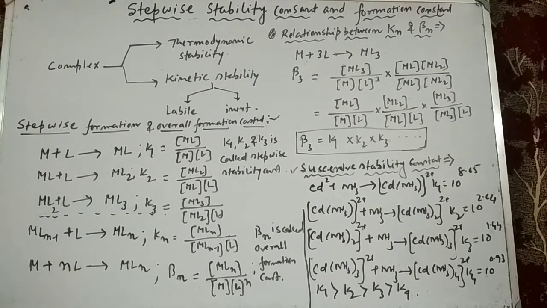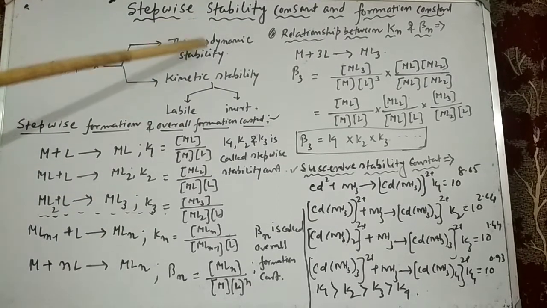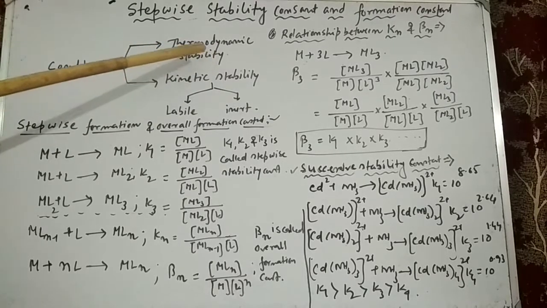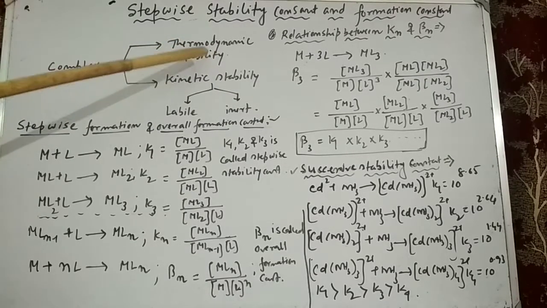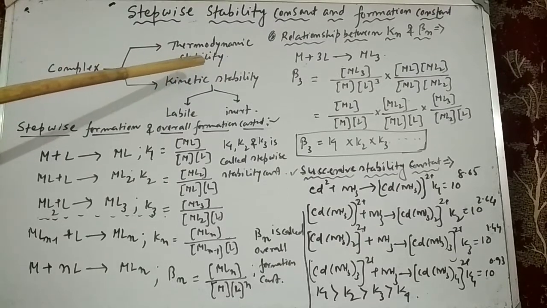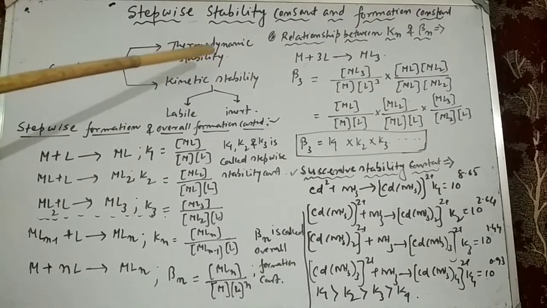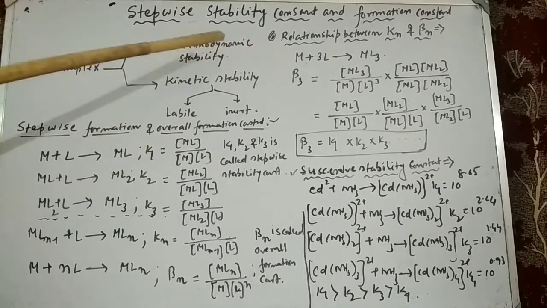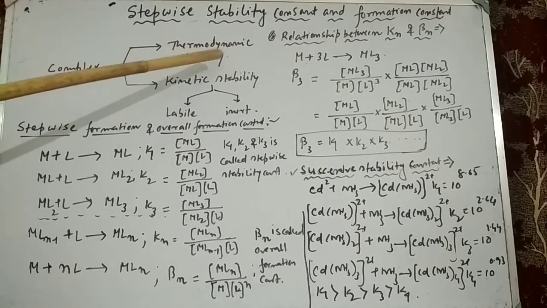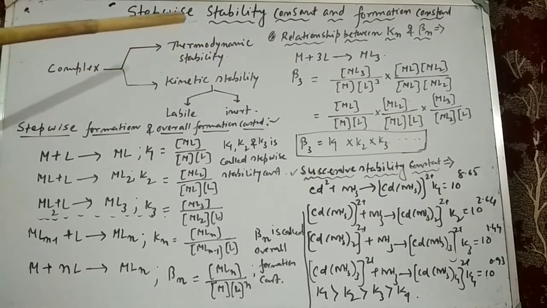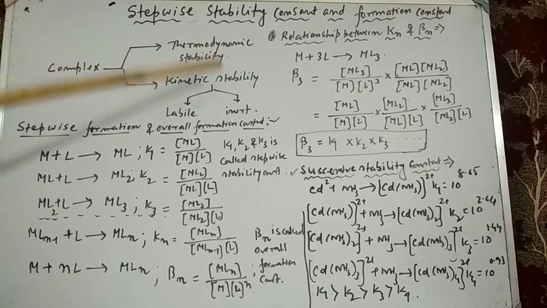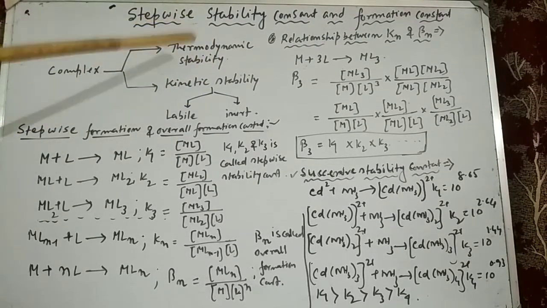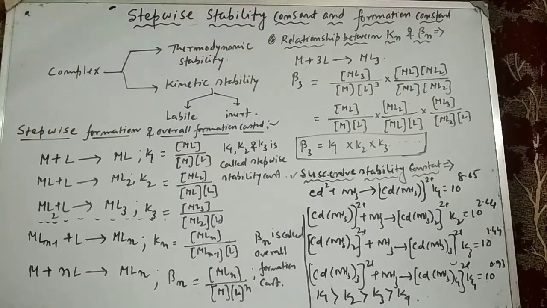First of all, the thermodynamic stability. This is a measure of the extent to which the complex will form or the complex will transform to analogous species, that is, the system reaches equilibrium. So the thermodynamically stable complex has a high formation constant and the thermodynamically less stable complex has a lower formation constant.